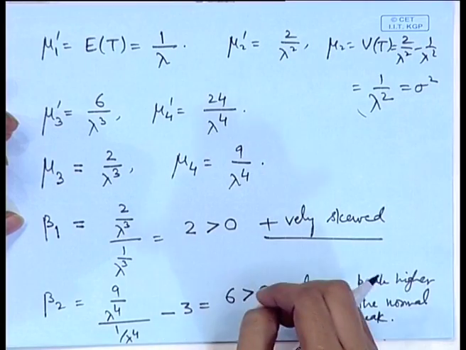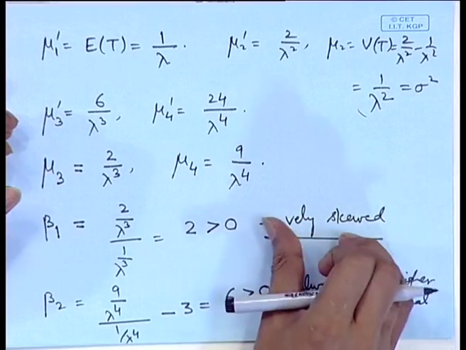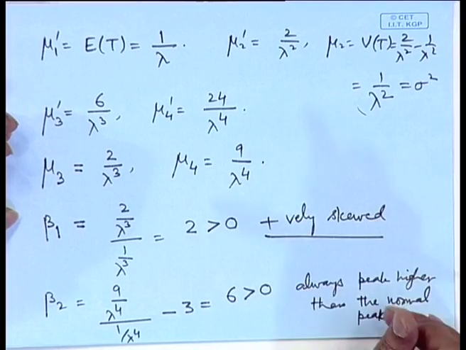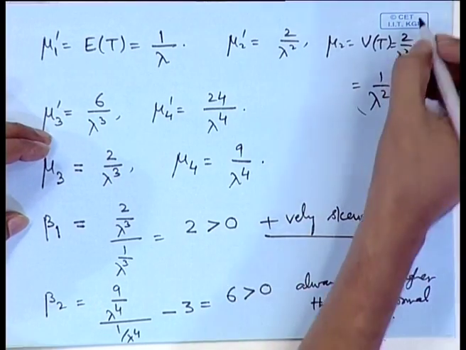If pq was greater than 1 by 6, it was platykurtic, etc. Same thing we observed in the Poisson also. In the Poisson distribution, the measure of skewness was 1 by lambda. So, it was positively skewed, but as lambda becomes large, it approaches the symmetry. Similarly, the measure of kurtosis was also having lambda in the denominator. But here these measures beta 1 and beta 2 are constant, and they will always have the same behavior, that is positively skewed and the peak higher than the normal peak.